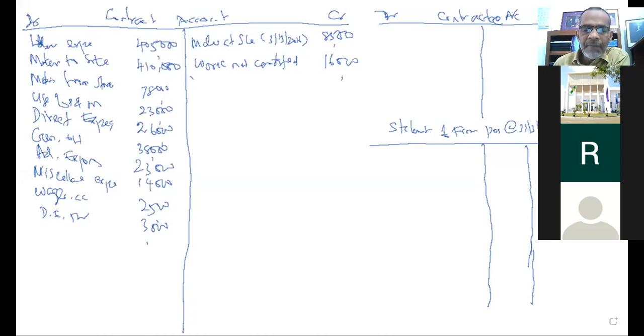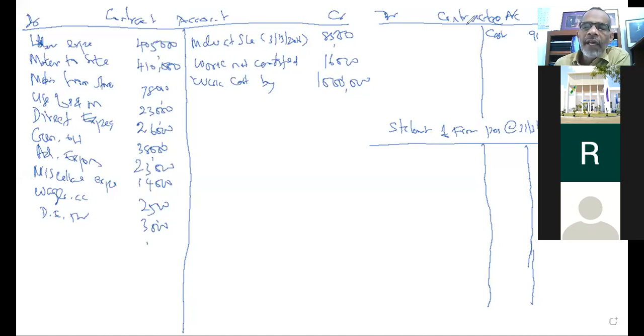After that, work certified by the engineers is given. Work certified by the engineers, 1 million rupees, that would be credited in the contract account. The cash receipt from the customers is 900,000. If you receive cash, the cash account is debit and the contractee account is credit. Therefore I am writing here cash account debit 900,000, contractee account 900,000.